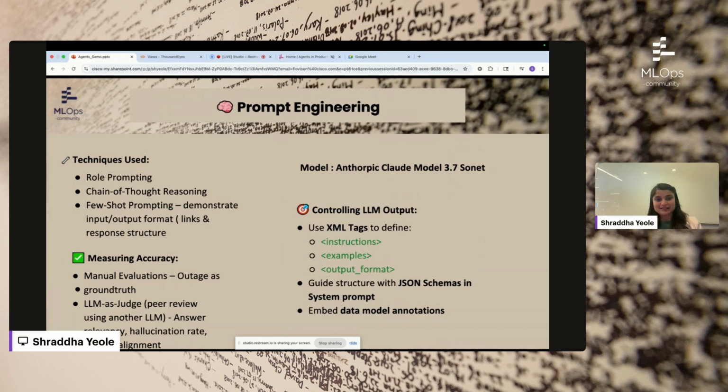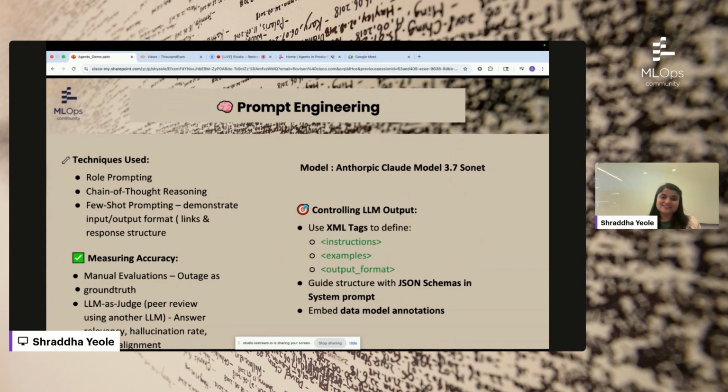Now, another part is to come up with the right LLM output structure. We followed some standard guidelines from Anthropic, where we figured out we got good responses when we use XML tags like instructions, examples and output format. We also made sure to guide the structure with a JSON schema provided in our system prompt, which really helped the LLM understand what kind of data is coming in.